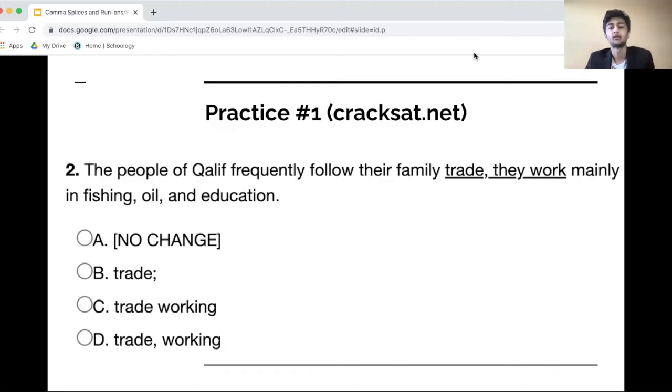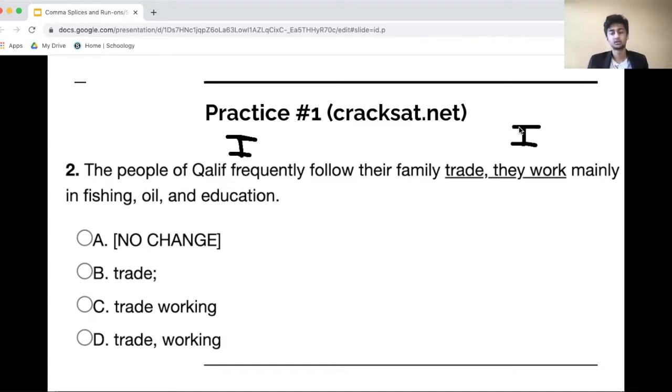The people of Caliph frequently follow their family trade, comma. They work mainly in fishing, oil, and education. All right, so what's wrong here? Well, the first thing you want to understand is that there's a couple things going on here. The first thing you have is an independent clause right here: The people of Caliph frequently follow their family trade. That's a sentence on its own. Then you have, they work mainly in fishing, oil, and education. Now that's another independent clause. It stands on its own.